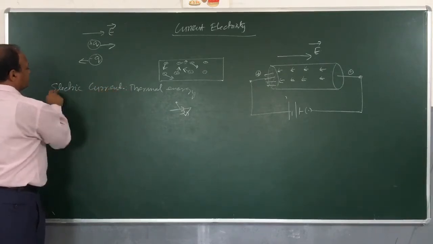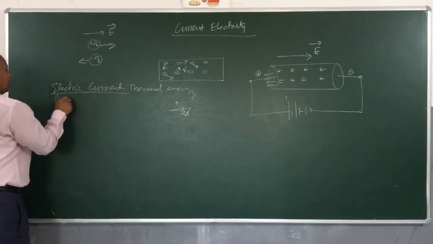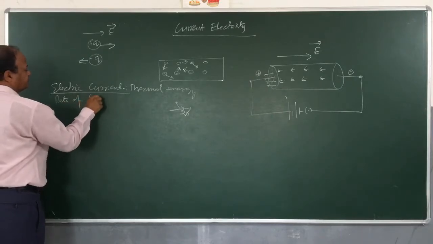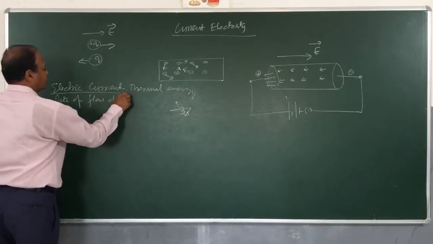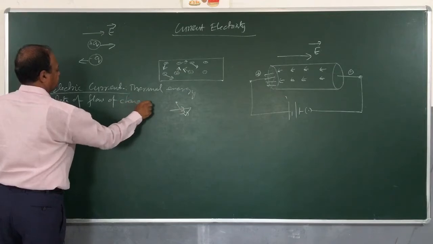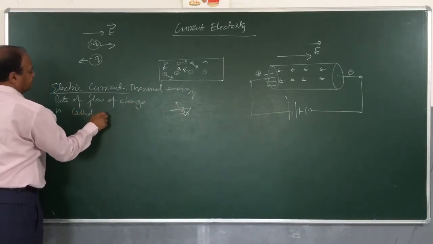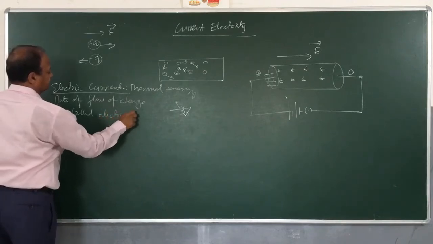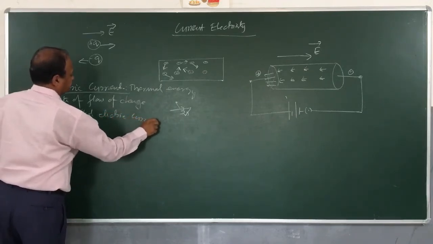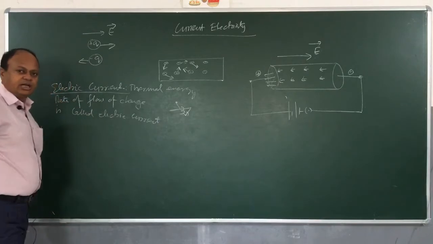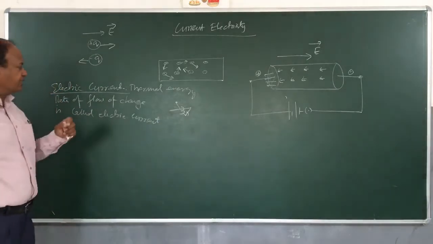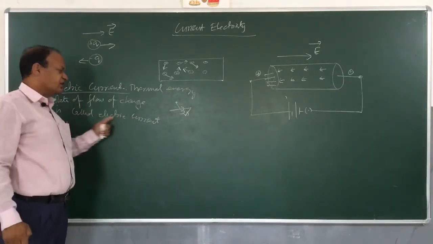Electric current is rate of flow of charge is called electric current.